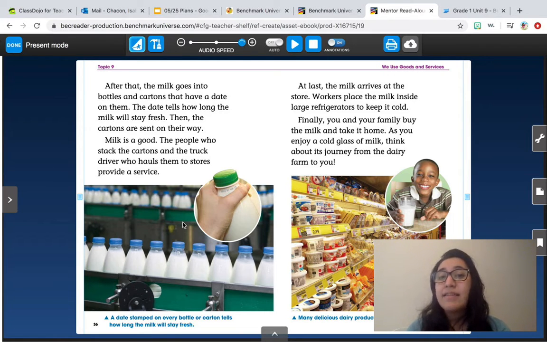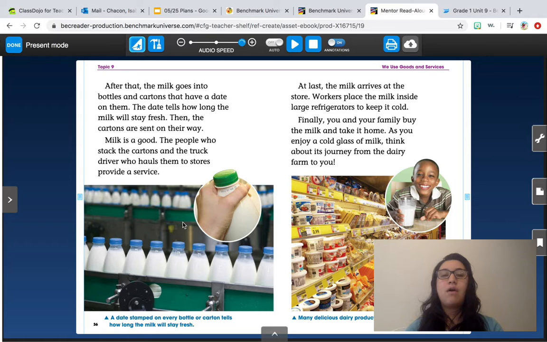Now let's see. At last, the milk arrives at the store. Workers place the milk inside large refrigerators and keep it cold. Finally, you and your family buy the milk and take it home. As you enjoy a glass of milk, think about its journey from the dairy farm to you.